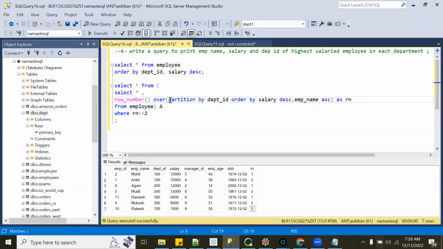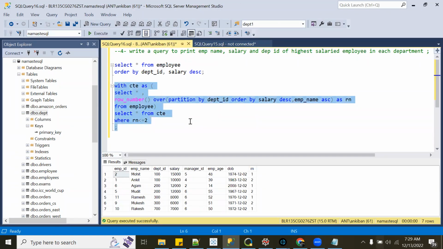Another way is, as we know, we can convert this to a CTE, and that also works perfectly fine. I can say with CTE, or any name as such, CTE as this, select star from CTE where rank less than equal to 2.